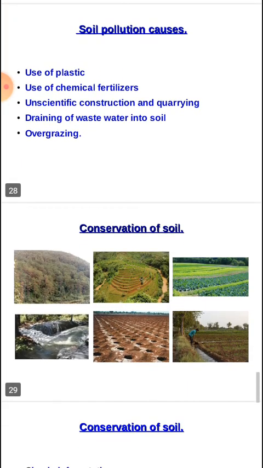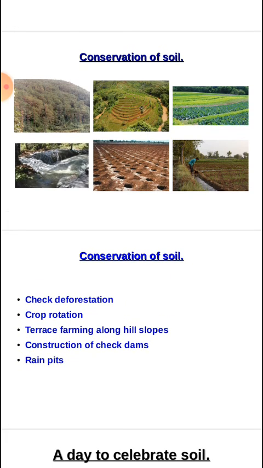Then last one, how to conserve the soil, how to conserve our soil. How? First one, afforestation. Check deforestation, that also we can say afforestation, promote afforestation. Then second one, crop rotation. Then third one, terrace farming. Terrace farming means tattu krishi. Then construction of check dams. Check dam means തടയണ. ചെക്ക് ഡാം മീൻസ് തടയണ, തടയണകൾ നിർമ്മിക്കുക. Then last one, rain pits, മഴക്കുഴി. So through these ways we can conserve our soil. Okay,